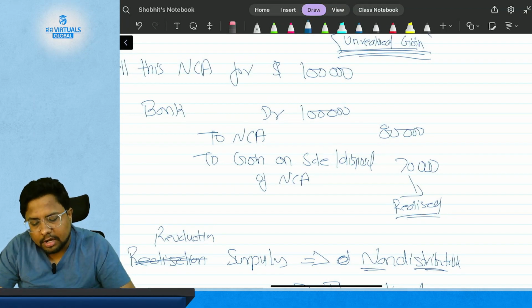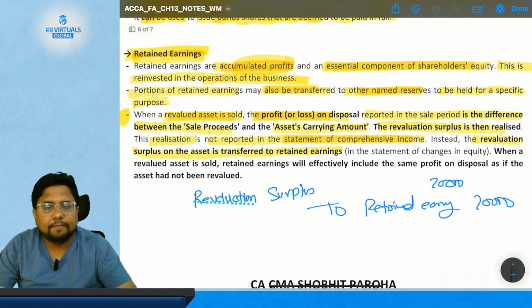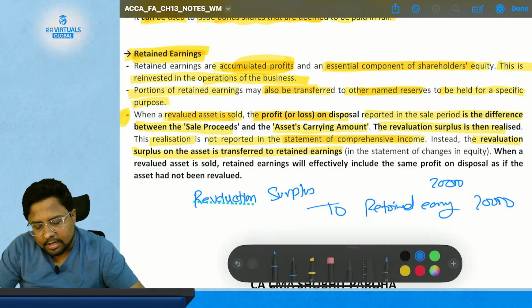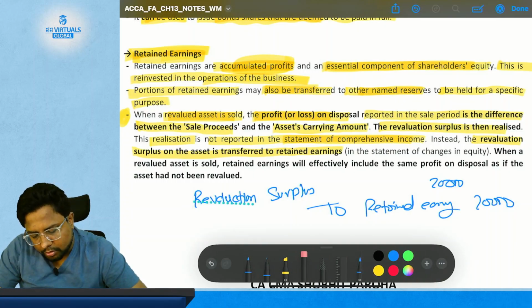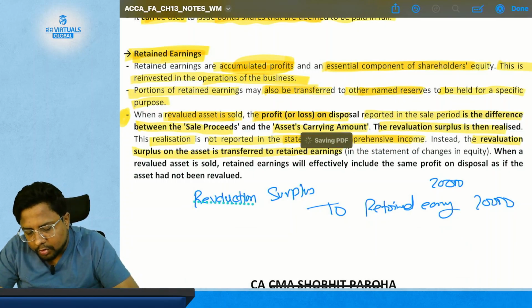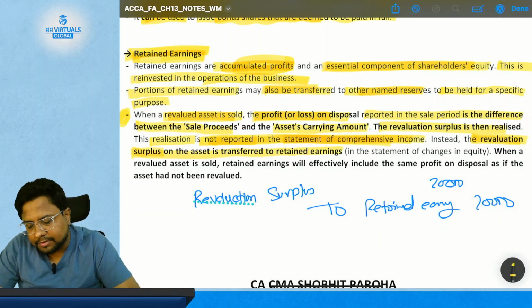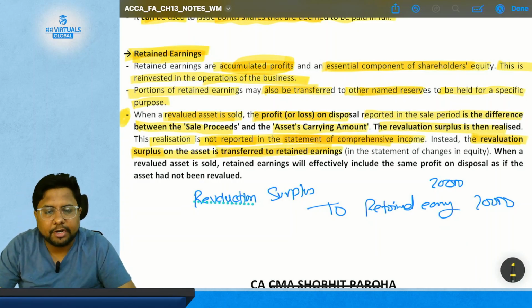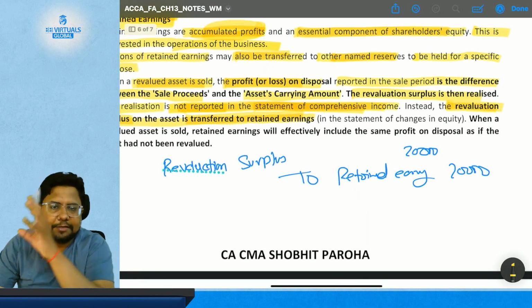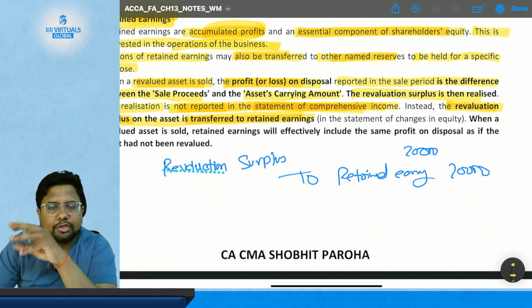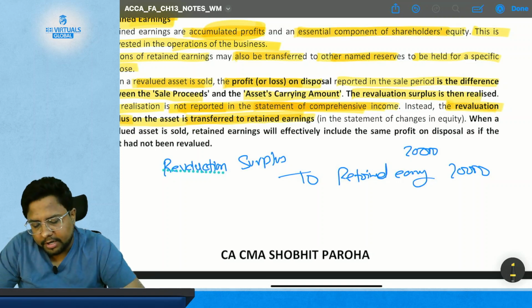So whatever amount you realized after selling the non-current asset is not going to be reported in the statement of comprehensive income. Instead, the revaluation surplus on the asset is transferred to the retained earnings. So this revaluation surplus has been debited, means brought to nil, zero, and transferred to retained earning.